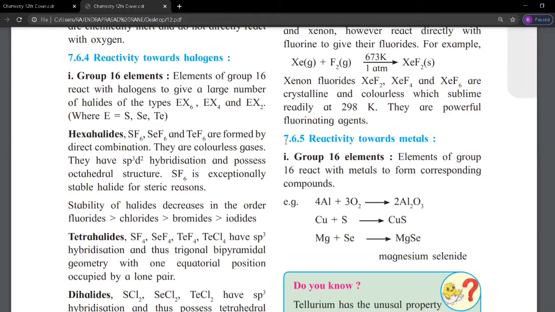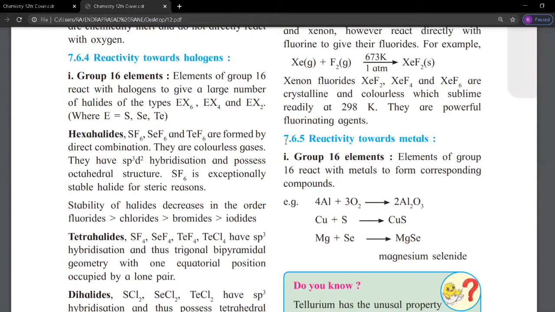So only 3 hexahalides exist. Hexachloride, hexabromide and hexaiodide do not exist, as they do not have vacant d orbitals.